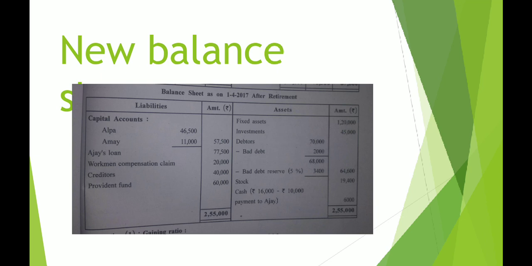So we are done with three adjustments, and we have 5 adjustments still, or I can say only 4 adjustments, because the 8th adjustment we have already solved. They have only mentioned the new profit and loss sharing ratio of continuing partners, so that cannot be considered an adjustment still to be solved.